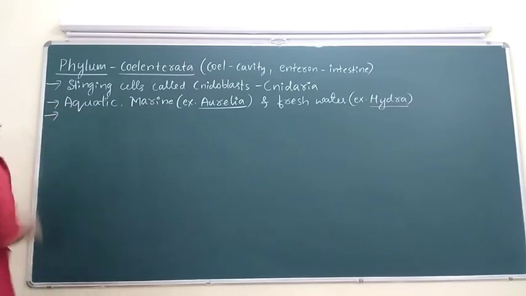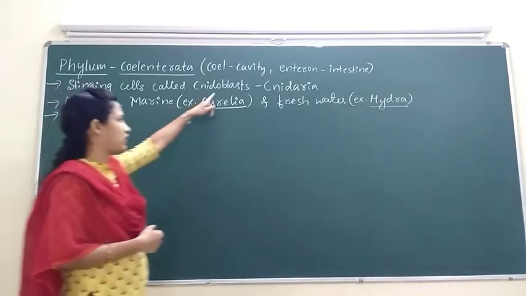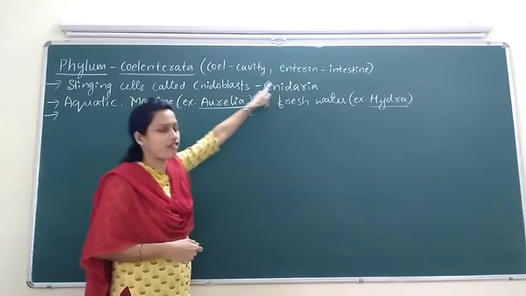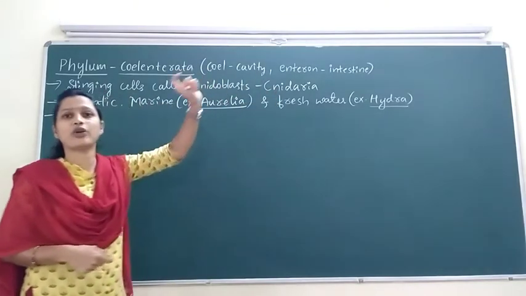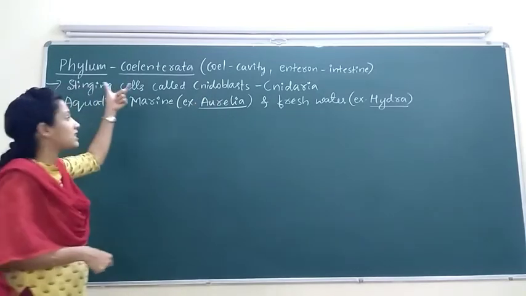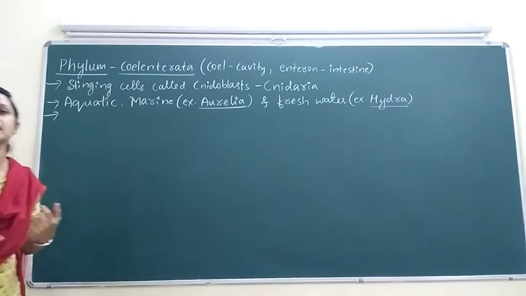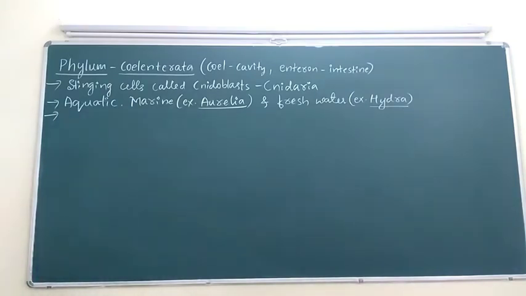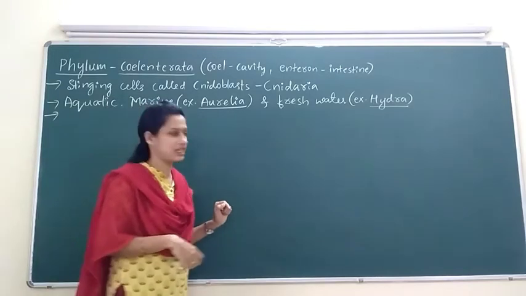Then the word Cnidaria is derived from cnidoblast or cnidocyte. Cnidoblasts or cnidocytes are nothing but stinging cells present in the body of the Coelenterata. Hence, they are also called cnidarians. And in Coelenterata, cnidoblasts are present on the tentacles.